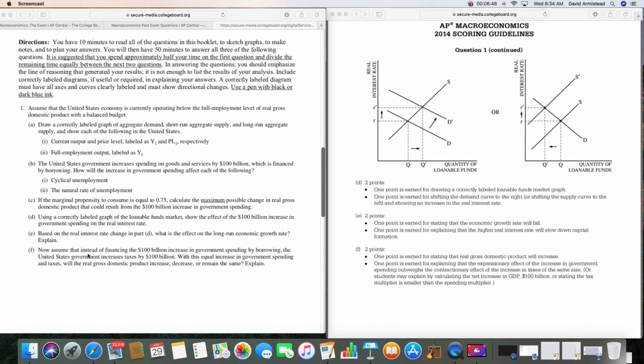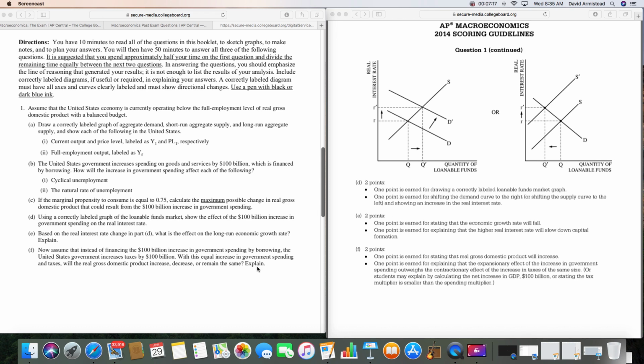Okay, now assume that instead of financing the $100 billion increase in government spending by borrowing, the United States government increases taxes by $100 billion. With this equal increase in government spending and taxes, will the real GDP increase, decrease, or remain the same? Explain. This is kind of tough. All right, so here's what you need to work out. If the government spends, we know it's going to be a $400 billion increase to GDP.